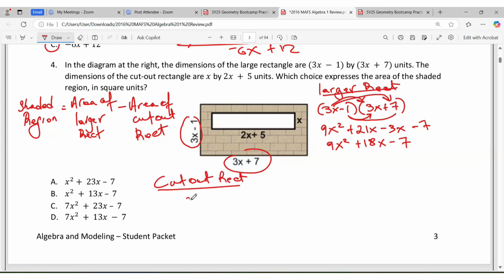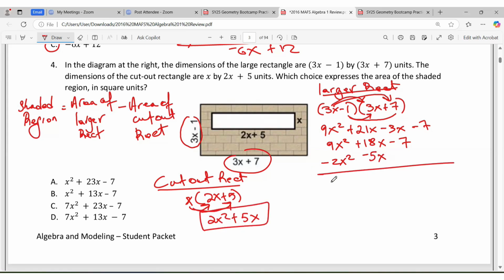So it's going to be x into 2x plus 5. When you distribute here, we're going to get 2x squared. Distribute the x here, we get plus 5x. I'm going to subtract. So what am I going to subtract? I'm going to subtract minus 2x squared. I'm going to subtract 5. We're subtracting this one. So basically, we're going to have 7x squared, positive 13x, and there's a negative 7 again. So we're looking for this, and it's right here.